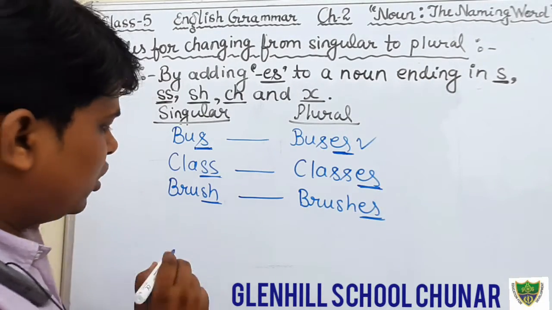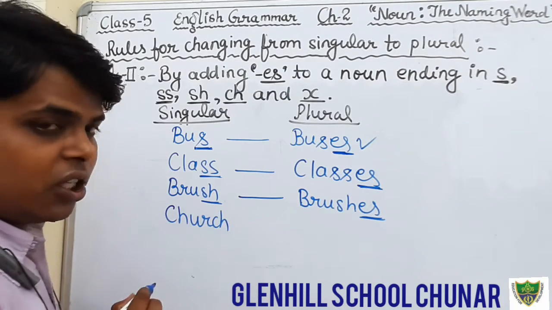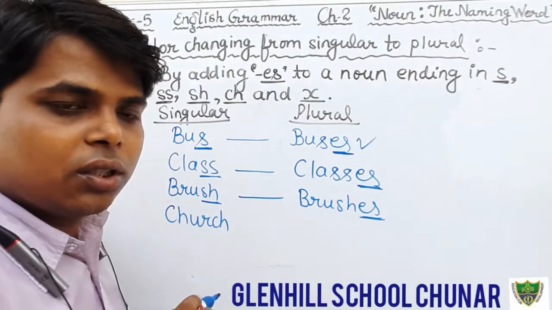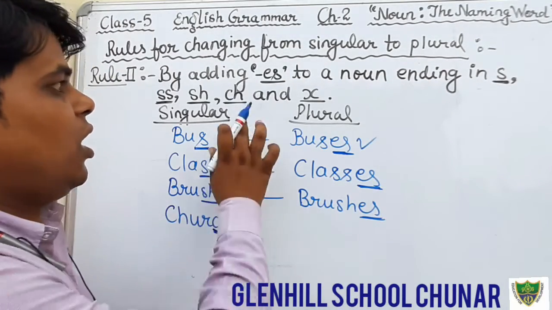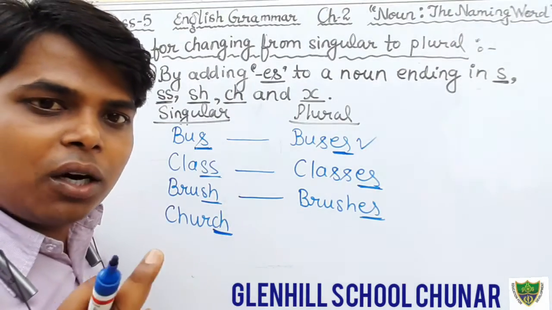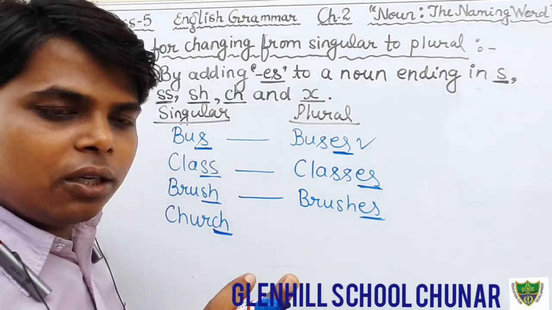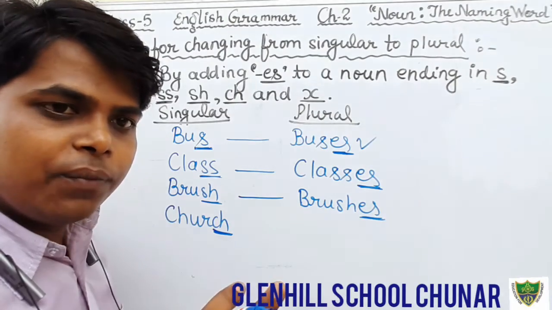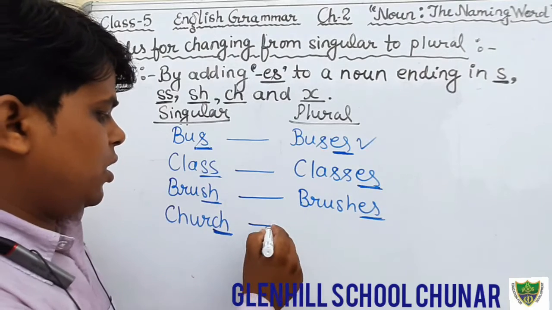And the next, church. Just see, church. It ends with ch, as the rule says that if a singular noun ends with ch, for making that noun plural, what do we add? We add es.